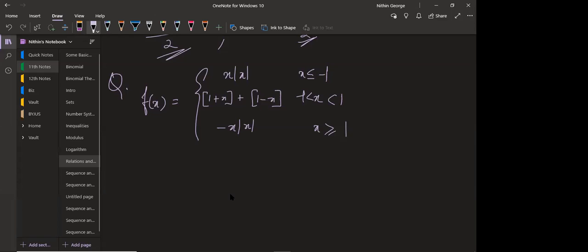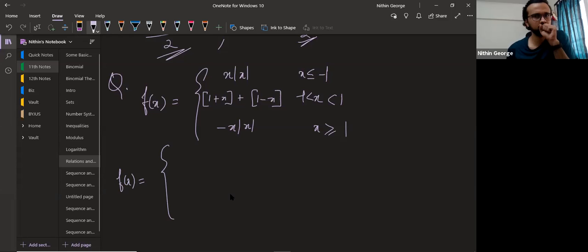Sir, is the answer between x less than or equal to -1, going to minus infinity, and x greater than or equal to 1, going to infinity? I mean, between those intervals it is an odd function, but between -1 and 1, it is an even function. I don't think so, but we'll check.